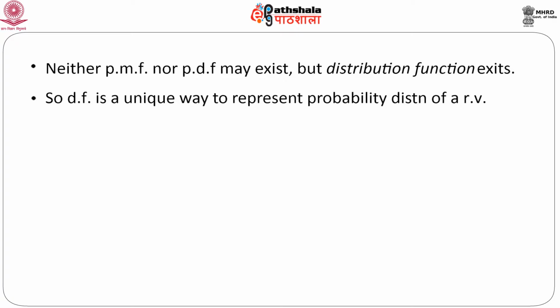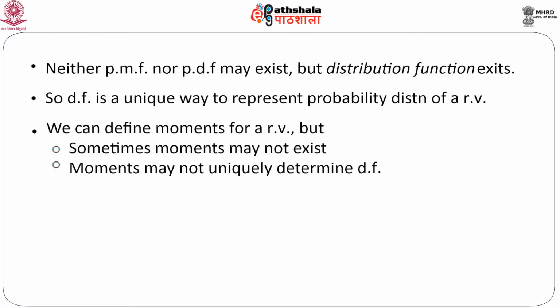Now the question is, another important feature of the distribution of a random variable is some characterizations of the distribution in terms of the moments. We can define moments of a random variable in a very standard manner, we all know that.